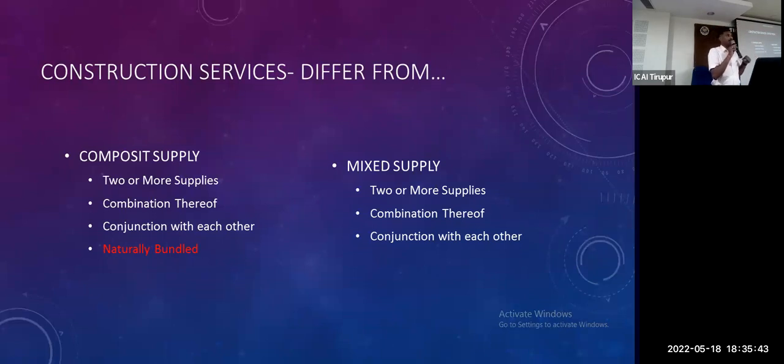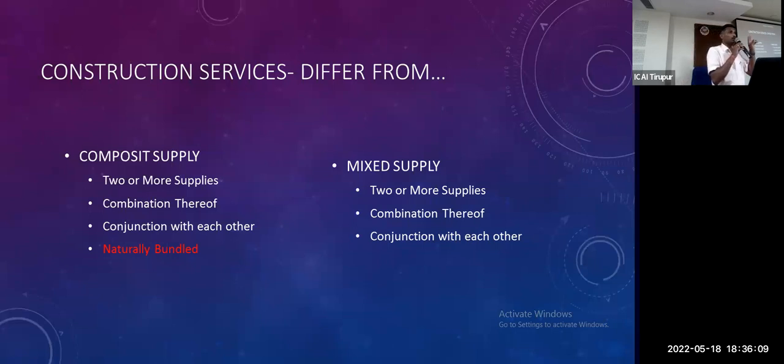If we decide this is composite supply, what are the scenarios we have to look at? What is the supportive evidence we have? That is the major area. Second, if we consider this as mixed supply, what are the areas we support? Which one is exactly correct?